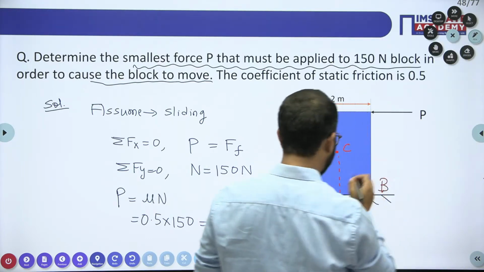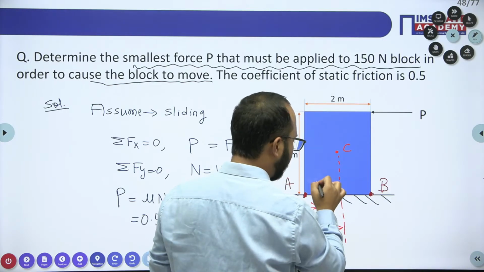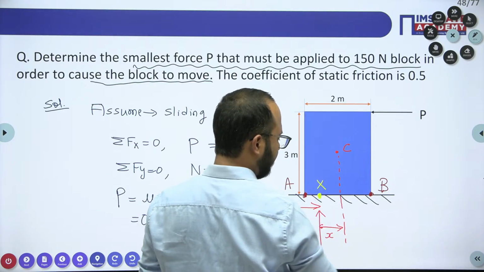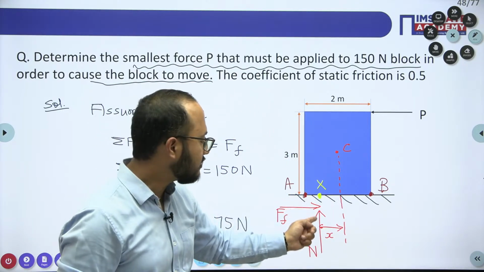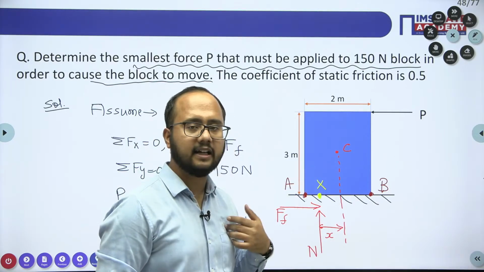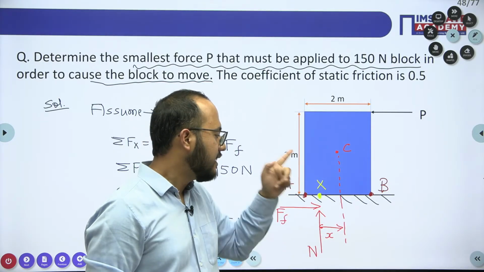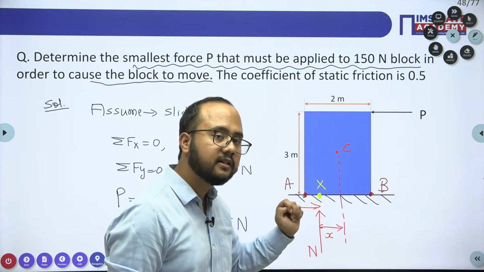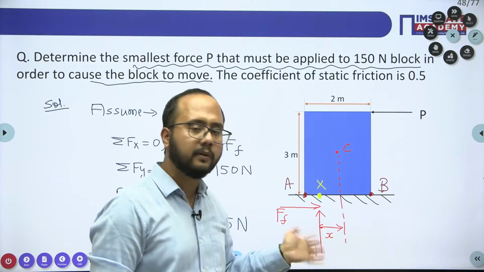So accordingly, if I apply common sense, I will select one point here. Which point will I select? I will select this point. Let's suppose this is the point, I will call it X. This is the point X. Point X is the point at which the normal and the friction are acting. I am assuming the normal is acting at point X. So I will calculate the moment about X. Why am I calculating the moment about X? Because friction moment and normal moment will become 0.